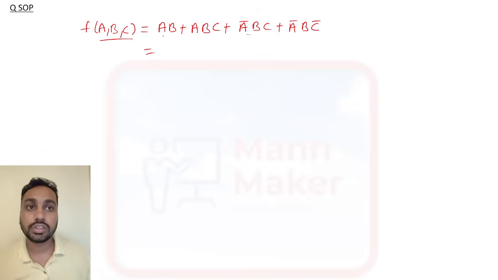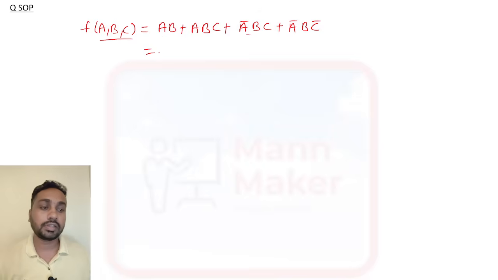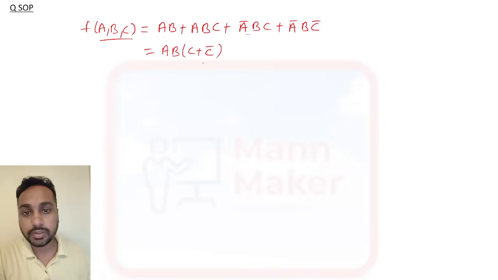So this AB we need to make three positions. How will we make three bits? In AB, C is missing, so we can write C plus C bar, because C plus C bar is 1.